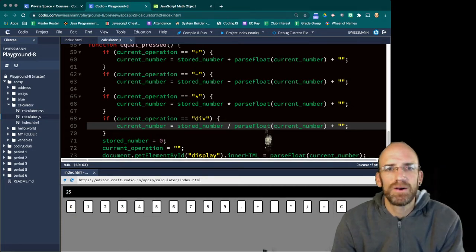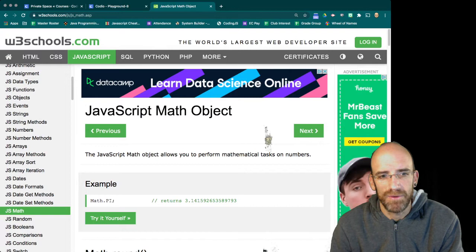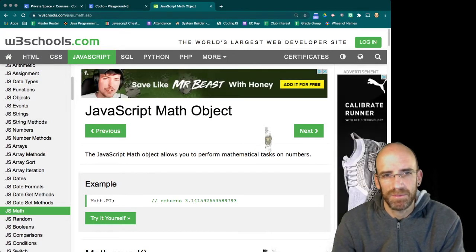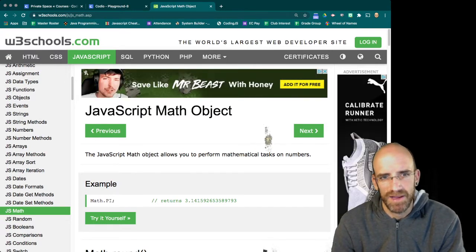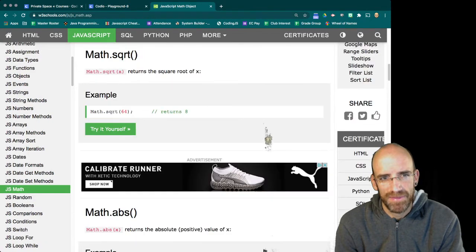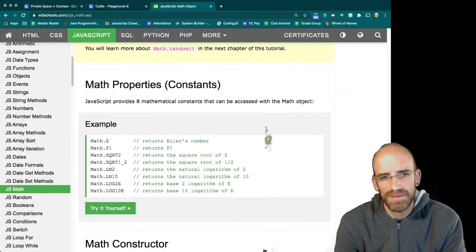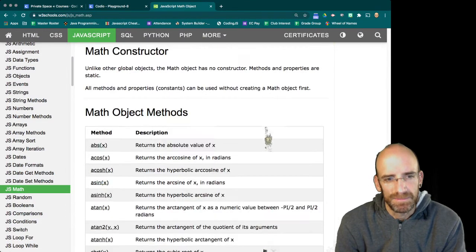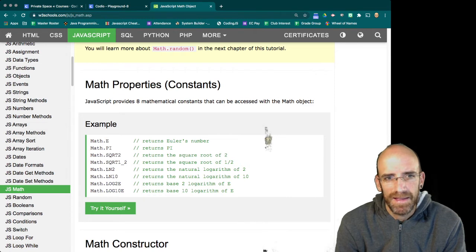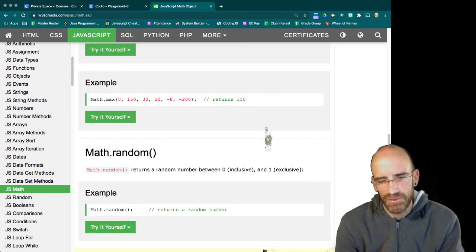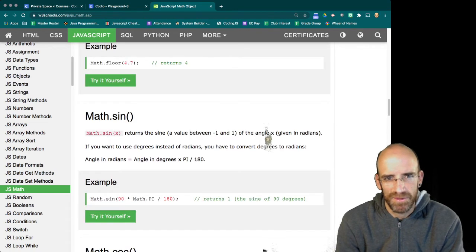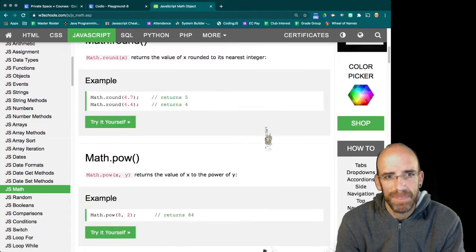So now we can go to our math library, and I'm just on W3 Schools. I just searched up JavaScript math, and we've got all of these math things that are built in for us. A lot of these are what we're going to use. And there's logarithms, there's trigonometry, there's random, we'll start with just pi.